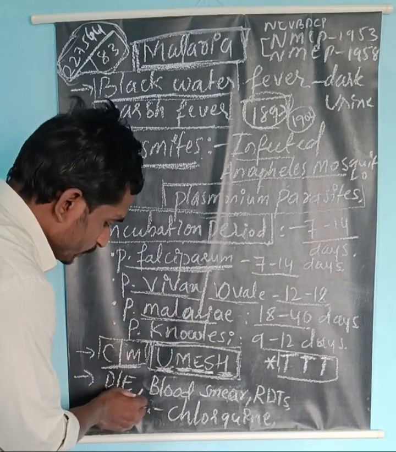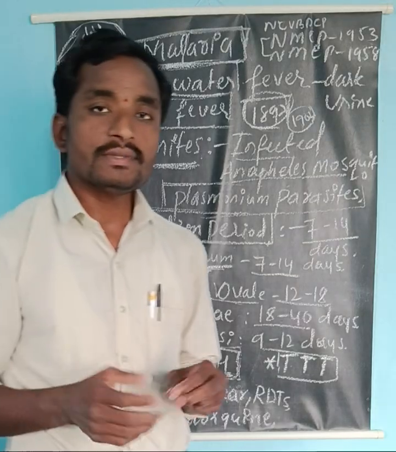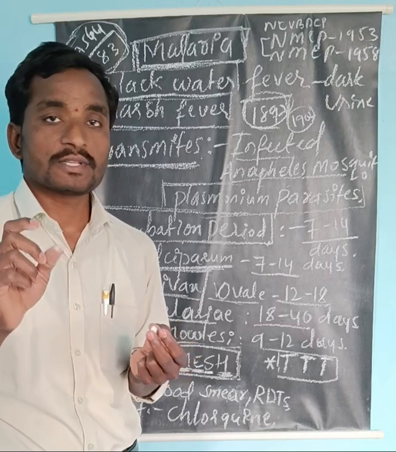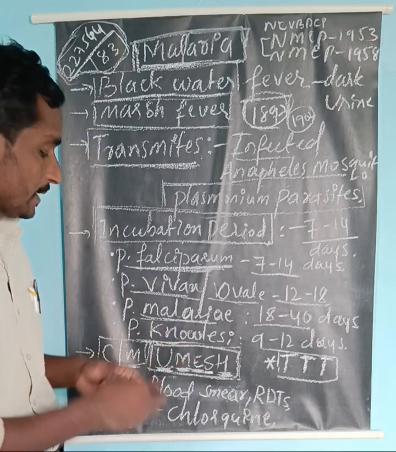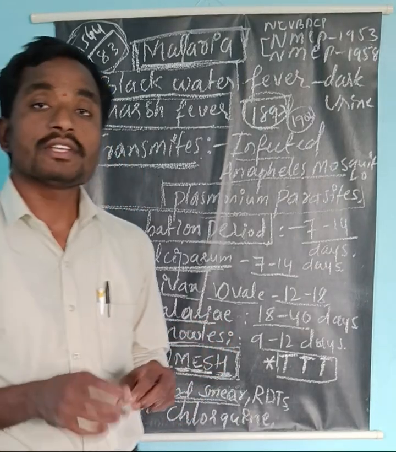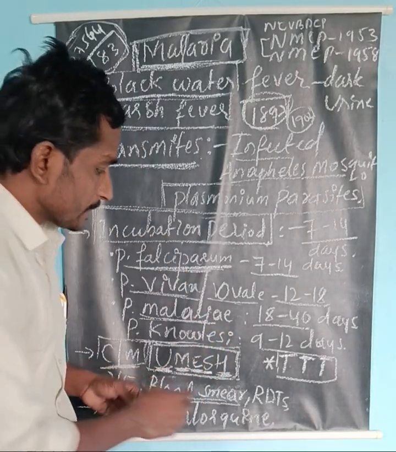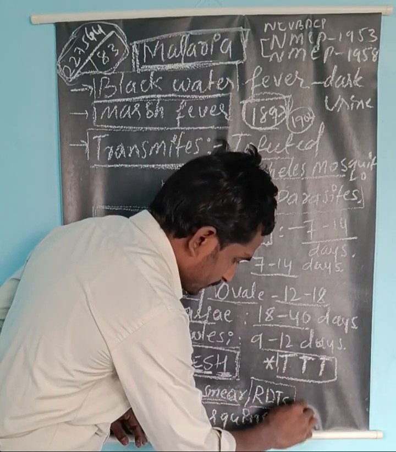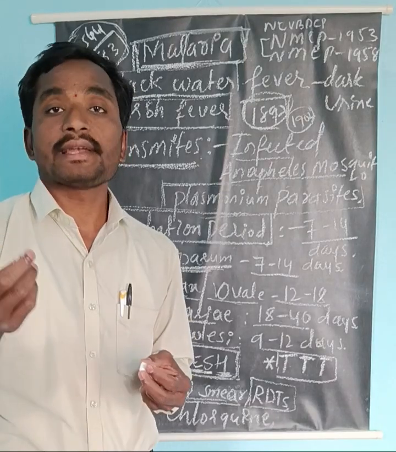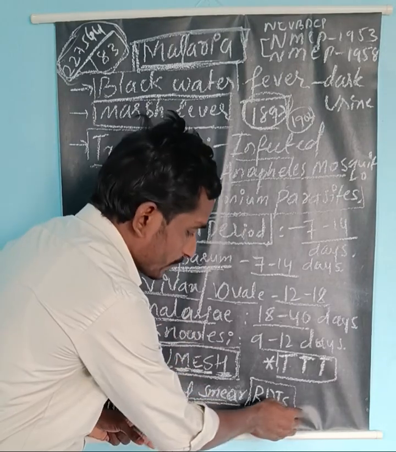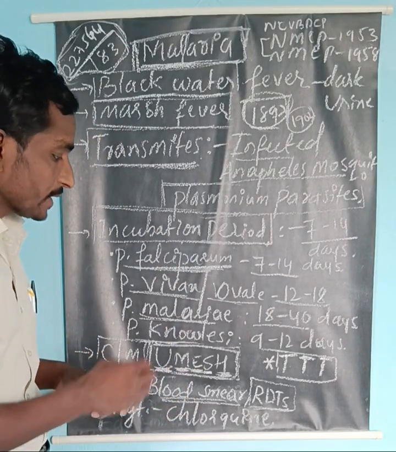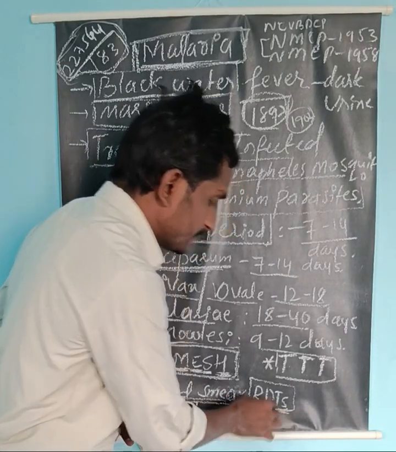Now come to how we are going to diagnose malaria. We are using different laboratory techniques to identify the specific causative agent for malaria. That is the peripheral blood smear, which is microscopic examination of the parasite under the microscope, and the rapid diagnostic kit. In the rapid diagnostic kits, the malarial parasites produce antigen. In the diagnostic kit, we identify the antigen produced by the malaria. It works very quickly, and for that reason it is considered as rapid diagnostic kits.